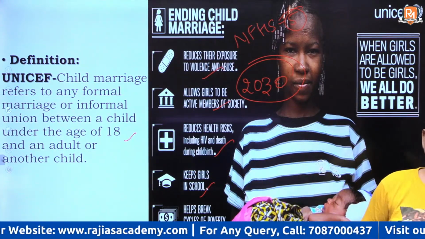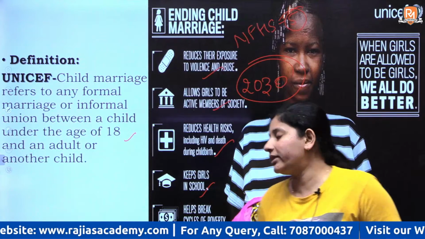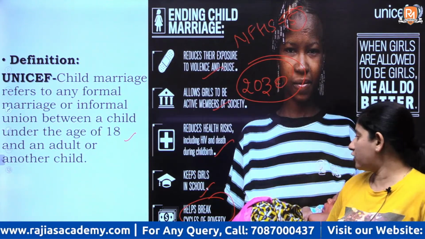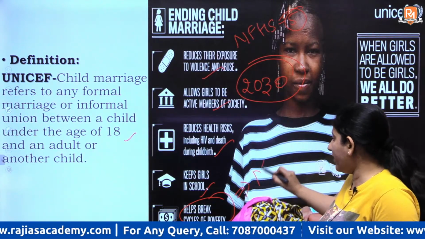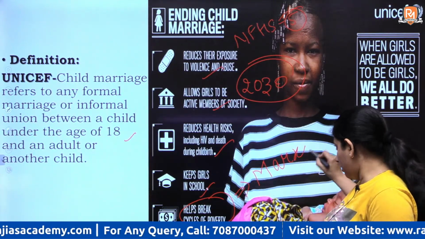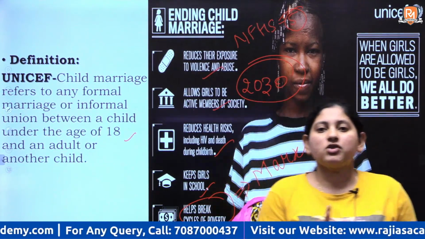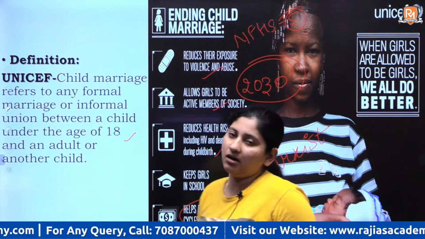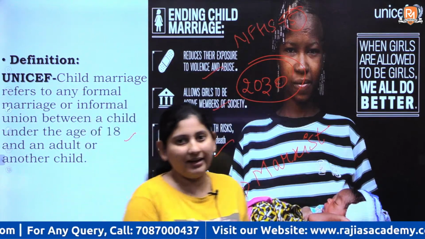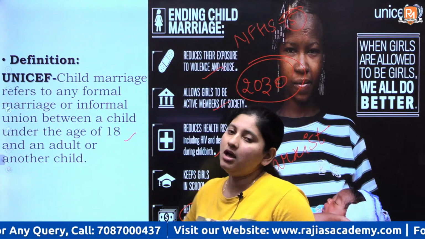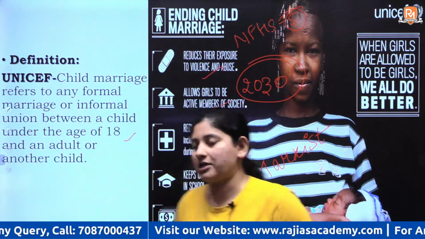It keeps girls in school, it does not hamper their education, and it helps break the cycles of poverty. There is always a Marxist angle to it, right? So Marx has been very instrumental in shaping social issues. He has a view on everything, so we'll try covering this as well, right?